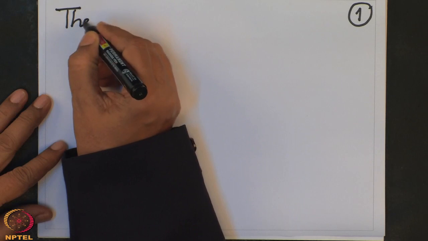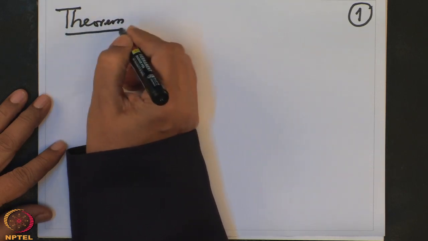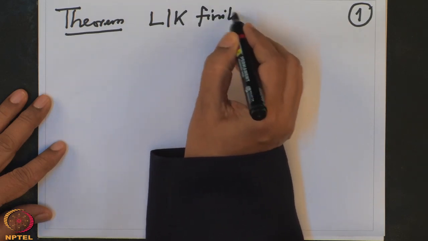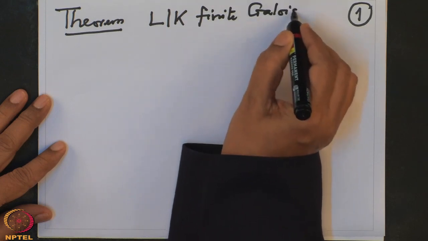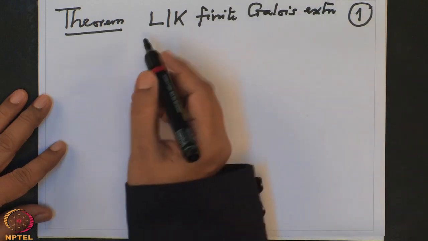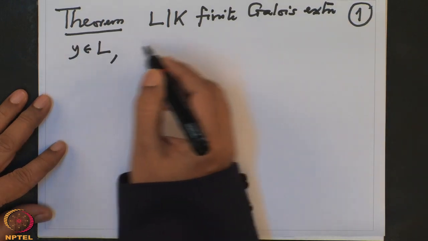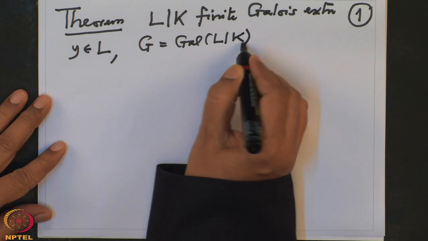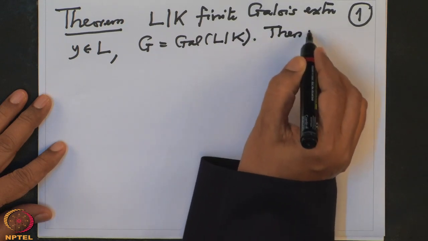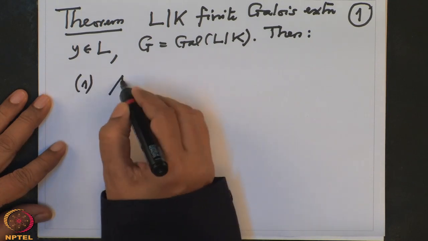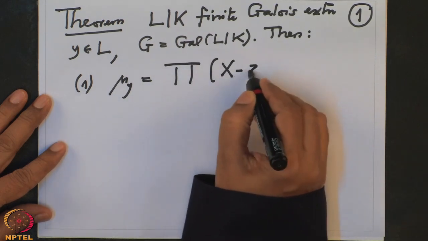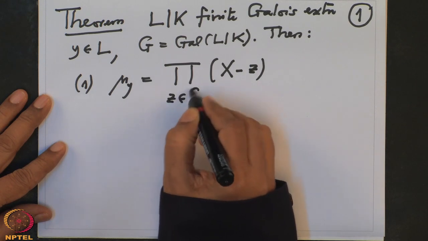So, let me just recall that part. Theorem: what we want to prove, if L over K is a finite Galois extension, and y is an element in L, and G we are denoting the Galois group of L over K, then we want to prove one: the minimal polynomial of y is the product of x minus z, where z varies in the orbit of y.